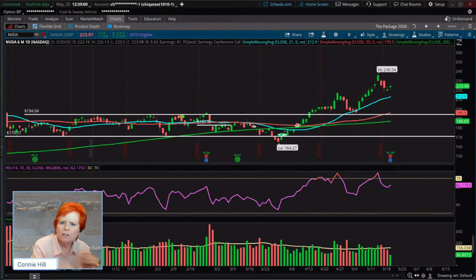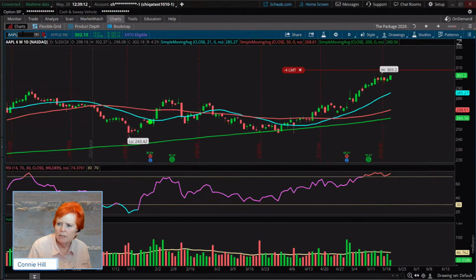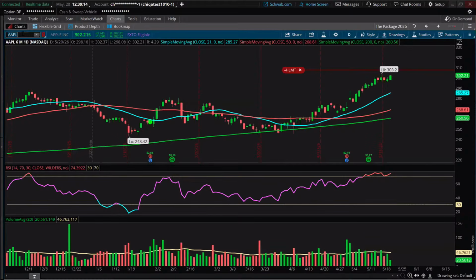Now, let's do a quick little trade, and then I'm going to show you how you can use some drawing tools. I'm going to get rid of NVIDIA here, and I'm going to go back to Apple because I had cleaned up my Apple chart so it didn't have any drawings on it. But many of you are going to want to draw things like support and resistance, right? We have some drawing tools. How do you access the drawing tools? There's a few different ways.